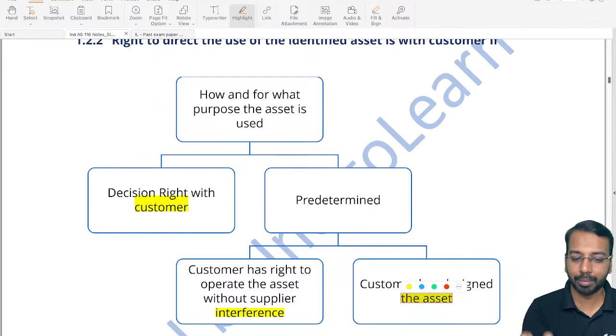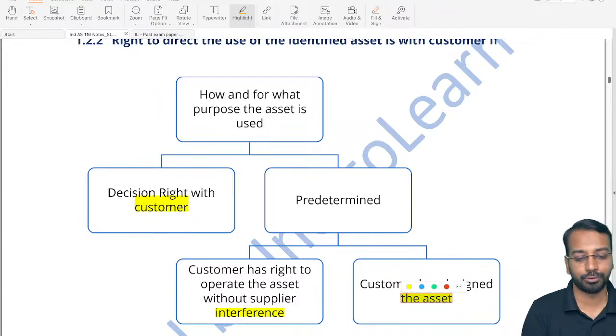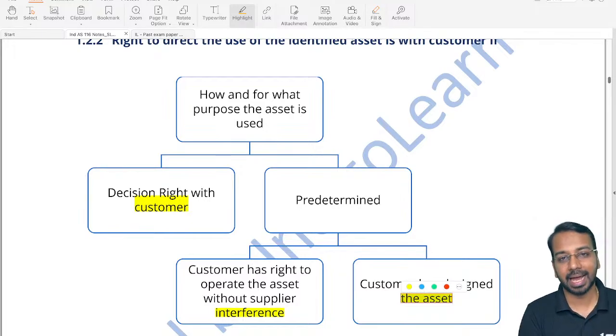But just remember these two aspects. If the customer decides how to use the asset and for what purpose it is used, then we say that the rights are with the customer. The customer has the right to direct the identified asset, hence it will become a part of the lease.